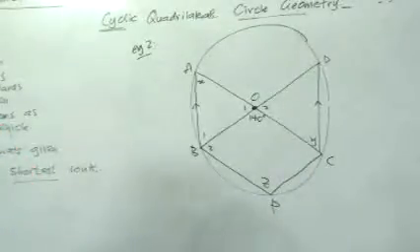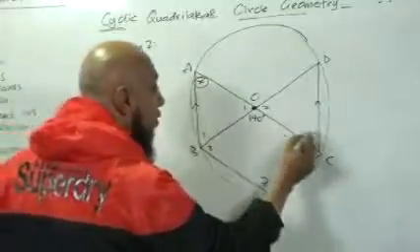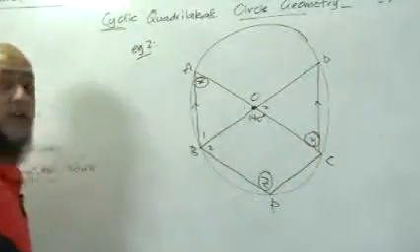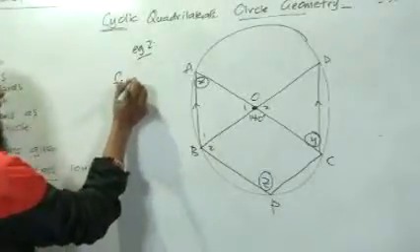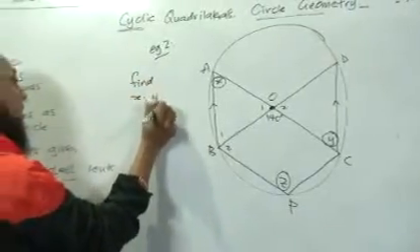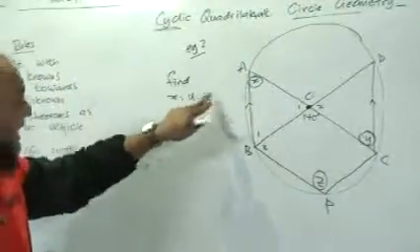What are we required to find? As you can see, X, Y, Z. X, Y, Z is what we are required to find. Question says, find X, Y, Z. Now you'll notice that in my handwriting I always put a line through the Z.